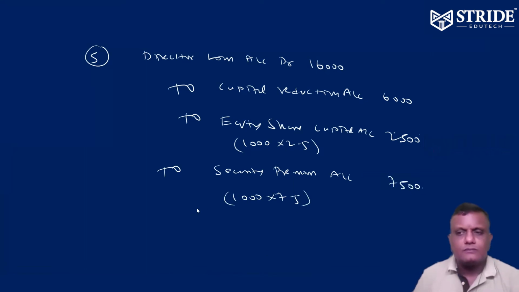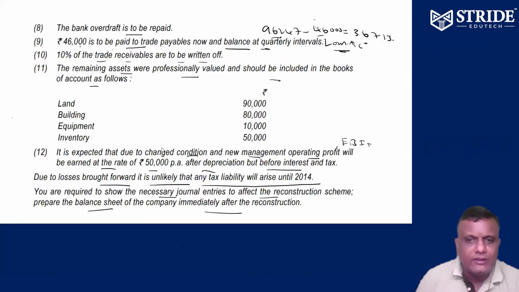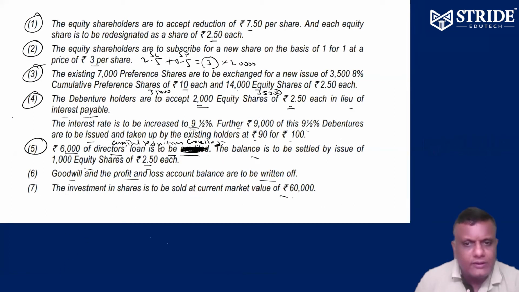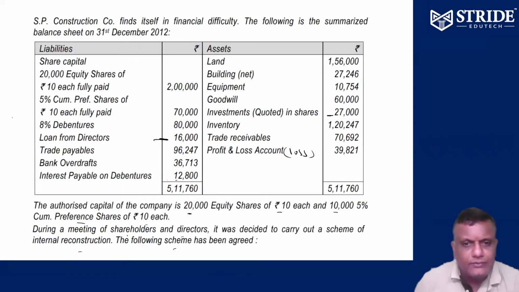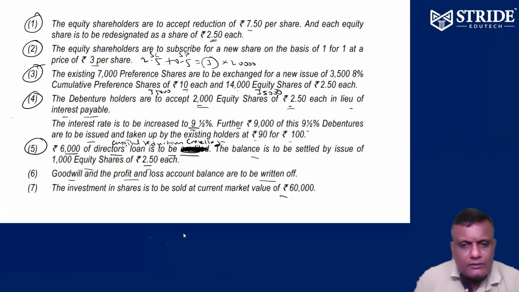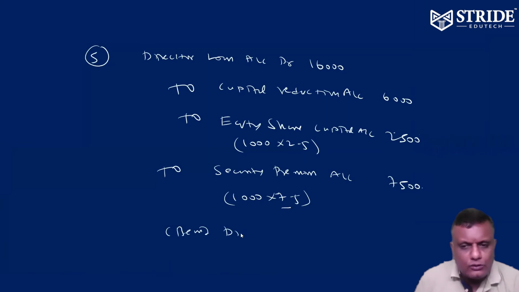That's it. Okay. So anyway, director's loan cancelled to the extent of the amount. The word is cancelled, not credited. 16,000 director's loan, 6,000 to be cancelled, so we can transfer to capital reduction account. Balance to be settled by 1,000 shares at 2.5, and the balance 7.5 is going to be premium. Being director's loan adjusted.